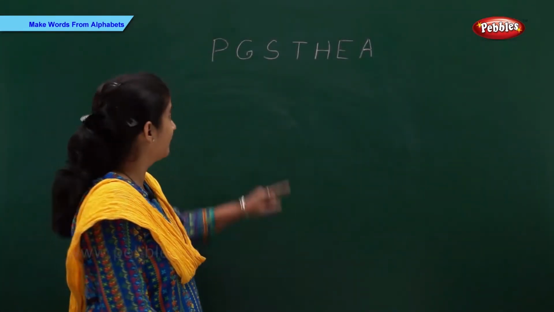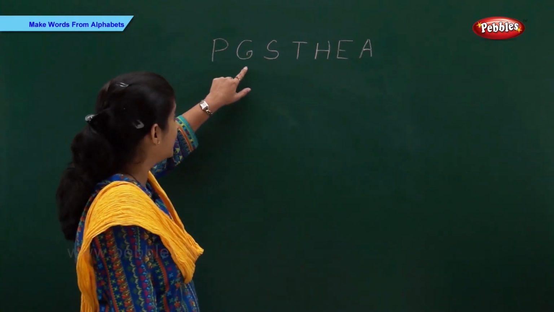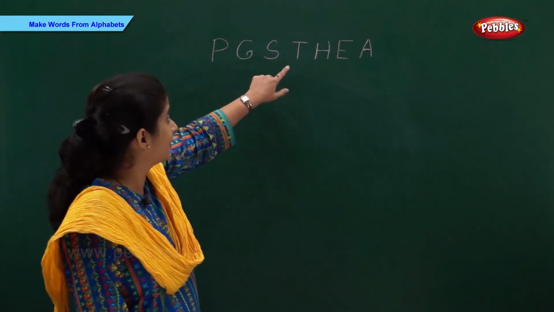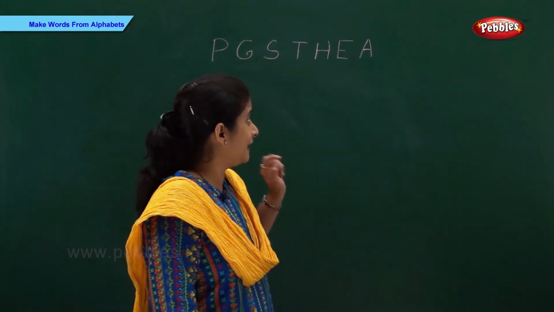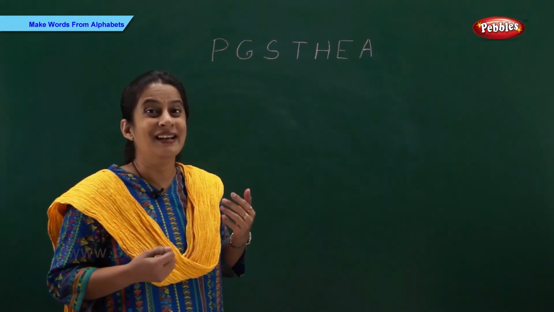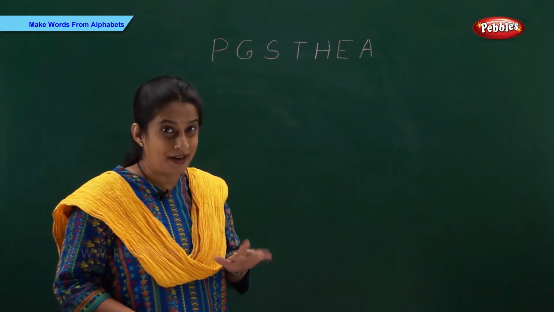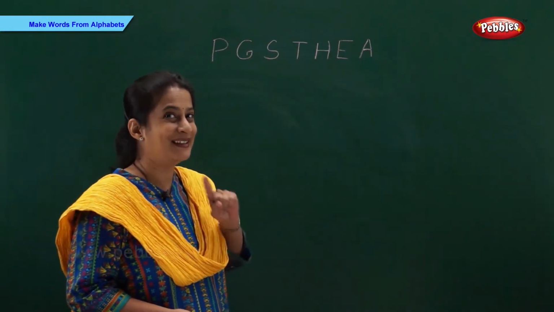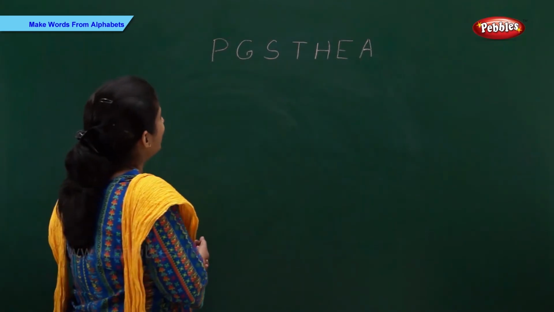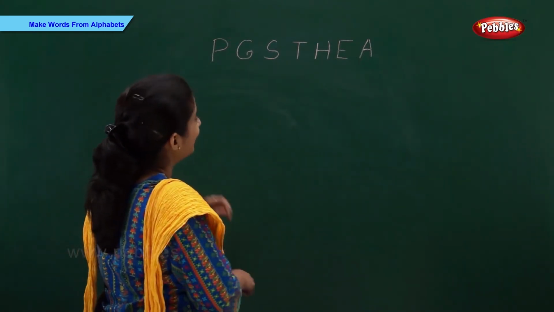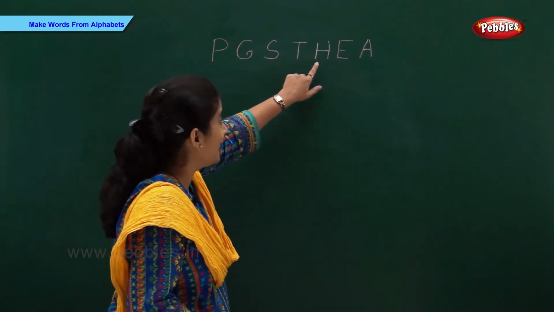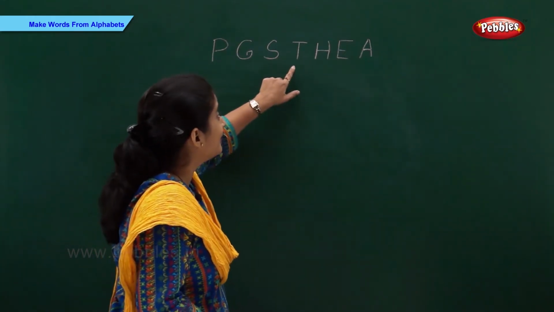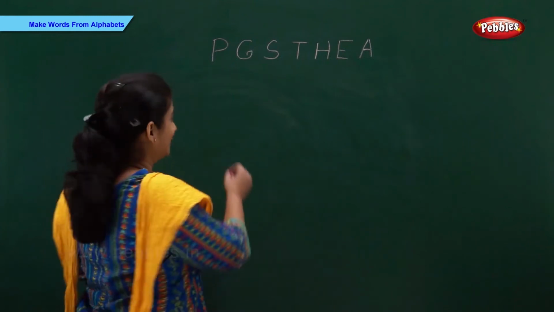Now we have P, G, S, T, H, E, A. And now let's make 5 words from these alphabets. Let's start. Okay, which word can I make? Oh, I got it. I can make H, A, T, hat.